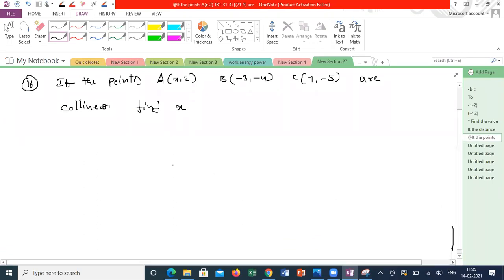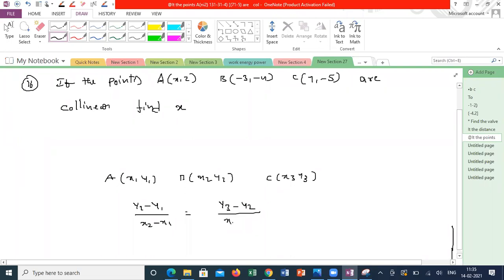You should not present that shortcut. Only in fill in the blanks or MCQs, you can use this formula. Suppose A (x1 comma y1), B (x2 comma y2), C (x3 comma y3). If these 3 points are collinear, the condition I can write like this: (y2 minus y1) by (x2 minus x1) will be equal to (y3 minus y2) by (x3 minus x2), will be equal to (y3 minus y1) by (x3 minus x1).